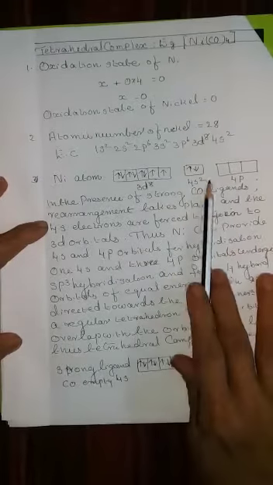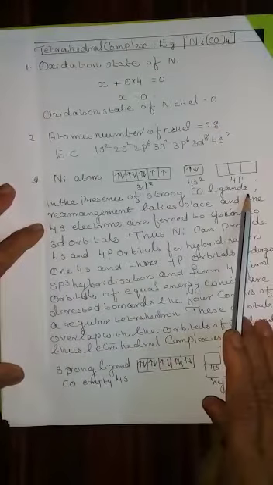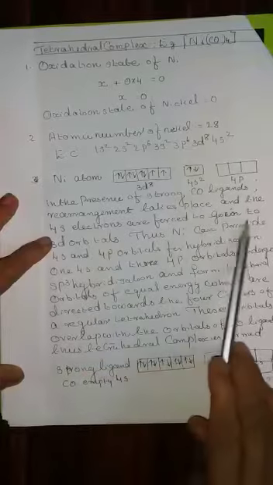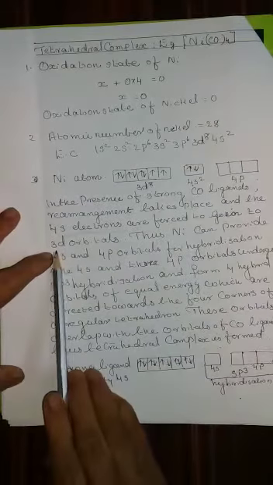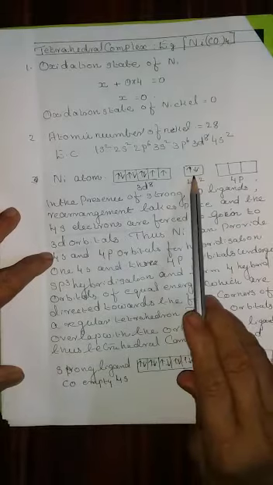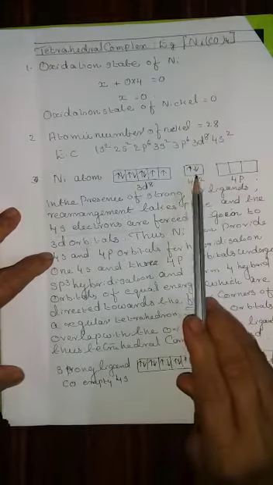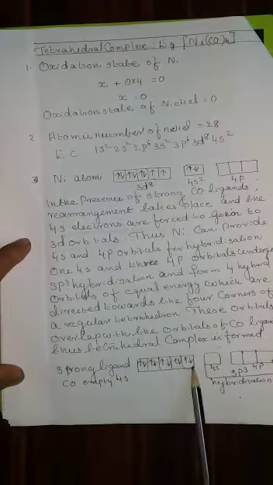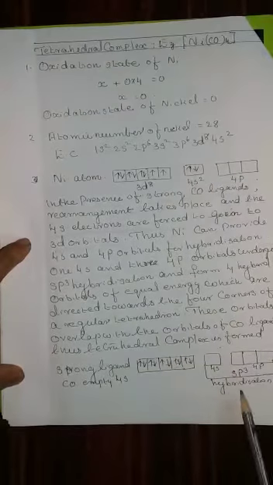But there is a rule, a change in rule. In the presence of strong CO ligands, just like what we learned about the CN ligands in inner orbital complexes, the rearrangement takes place and the 4s electrons are forced to join the 3d orbital. That means these electrons get unpaired and each electron will get paired in the 3d orbital. Thereby 3d orbitals all get paired and the 4s orbital remains empty.